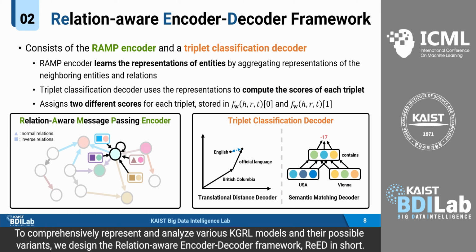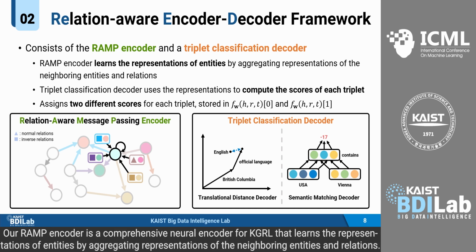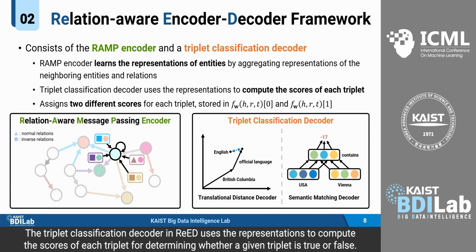To comprehensively represent and analyze various KGRL models and their possible variants, we designed the relation-aware encoder-decoder framework, READ in short. The encoder in READ is called Relation-Aware Message Passing Encoder, or RAMP encoder. Our RAMP encoder is a comprehensive neural encoder for KGRL that learns the representations of entities by aggregating representations of the neighboring entities and relations. The triplet classification decoder in READ uses the representations to compute the scores of each triplet for determining whether a given triplet is true or false.